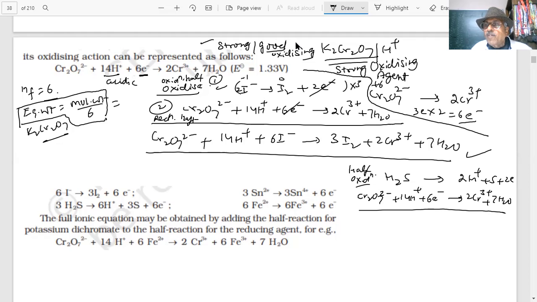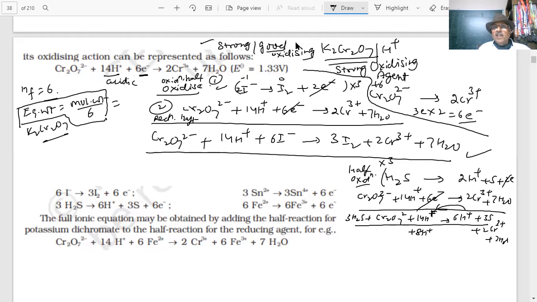There are 2 electrons, so we will have to multiply this by 3. So it becomes 6 and 6 cancels. Add the 2, you will get the net reaction. Clear? How do we balance the reactions? So you will get 3H2S plus Cr2O7 2 minus plus 14H plus is equal to, student, 3 plus 2, 6H plus and 3 sulfur plus 2 chromium plus 7H2O. But 6H plus you can take on the other side. 14H plus minus 6H plus will remain only 8H plus and balance.